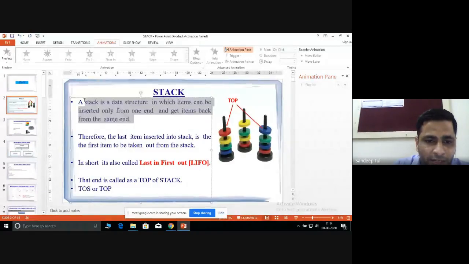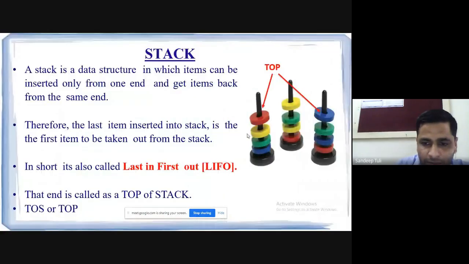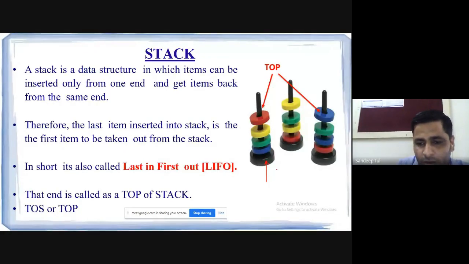Now the definition is clear. By looking into this particular diagram, you can easily see the definition of the stack: the items can be inserted only from one end. You can see that one end is blocked. The lower part of this stack is blocked, from where we cannot insert anything. Can we insert from this end? No. We cannot insert from this end.